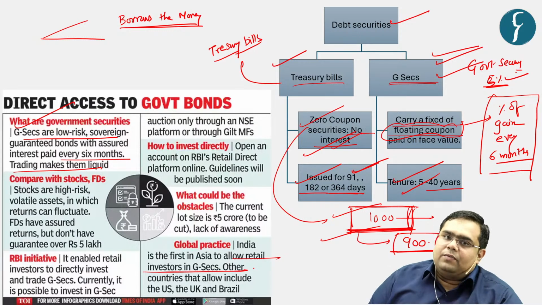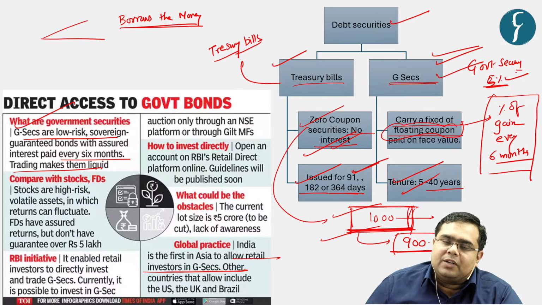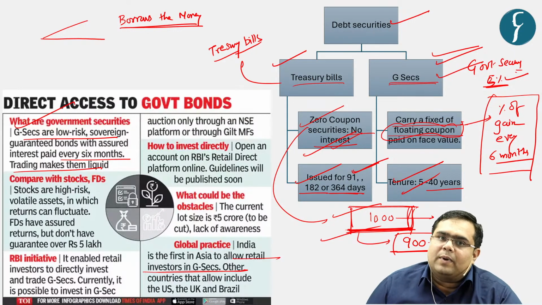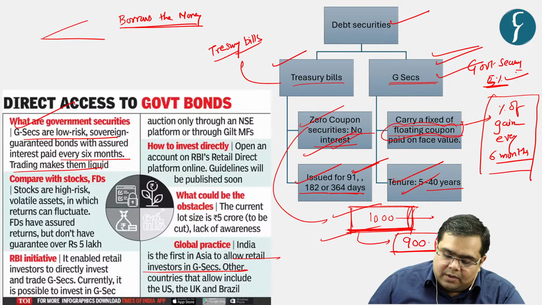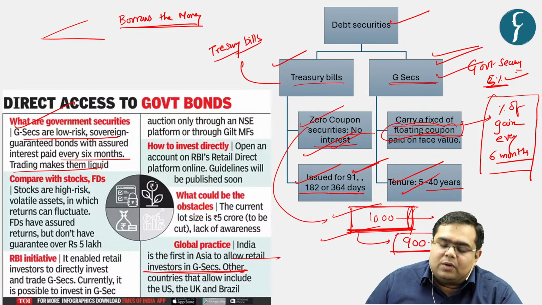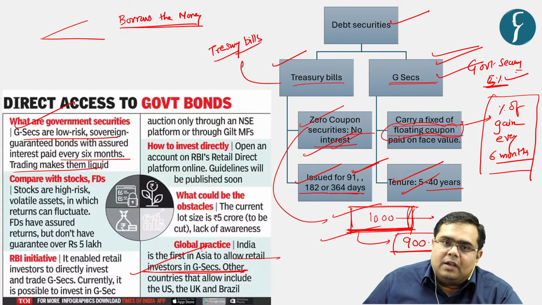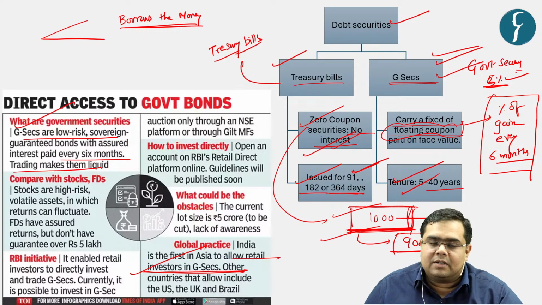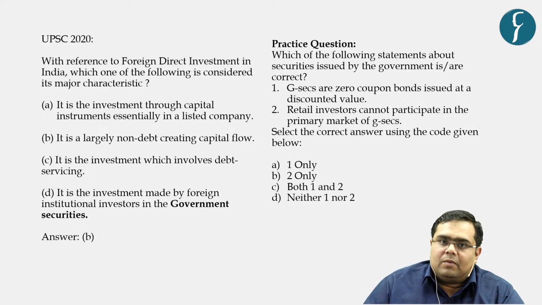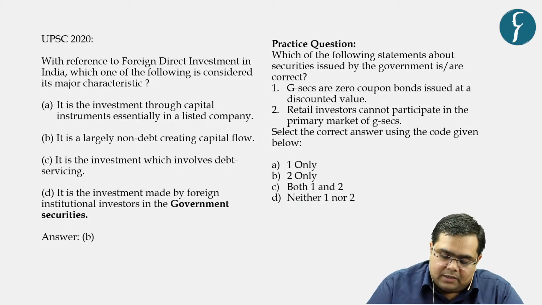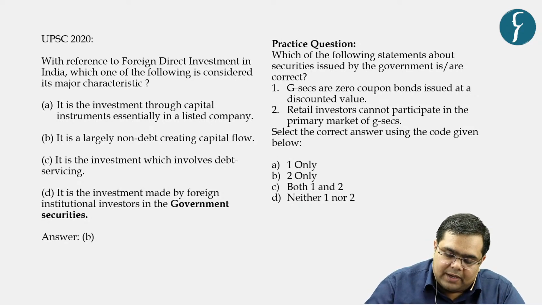Now earlier, retail investors, for example, who can be a retail investor? You and me, individuals are retail investors, right? Those who purchase single units were not allowed to purchase government securities. However, recently in 2022, government has allowed the purchase of government securities by the retail investors as well. Based on the above information, let us try to solve the MCQ.